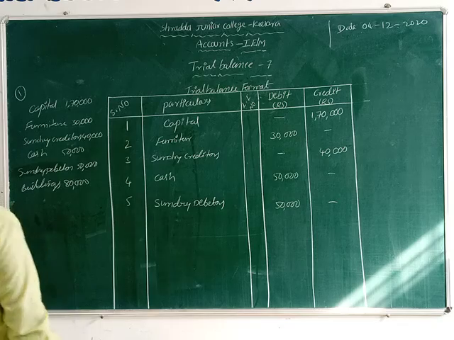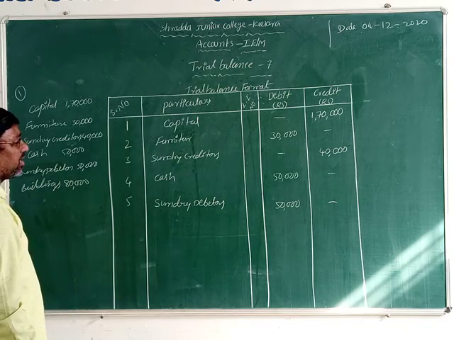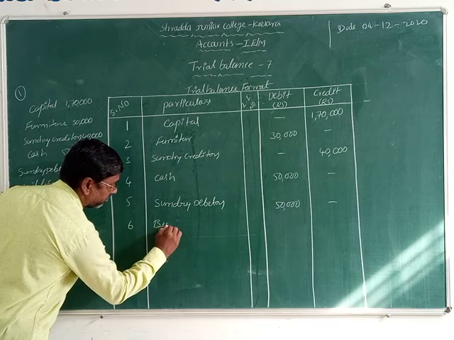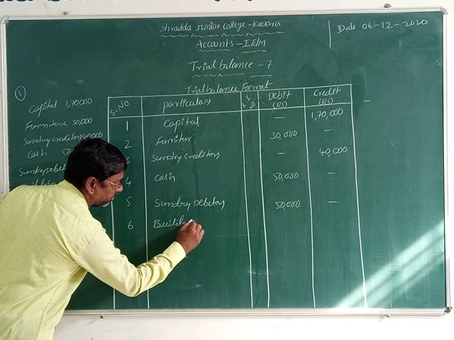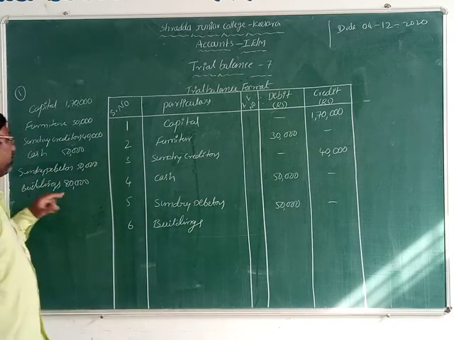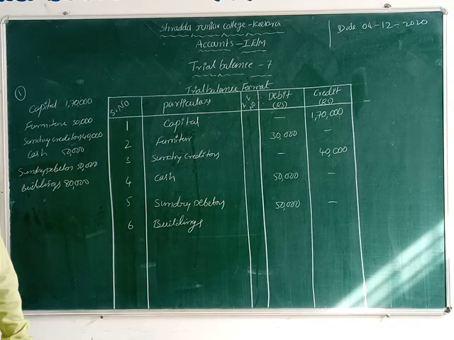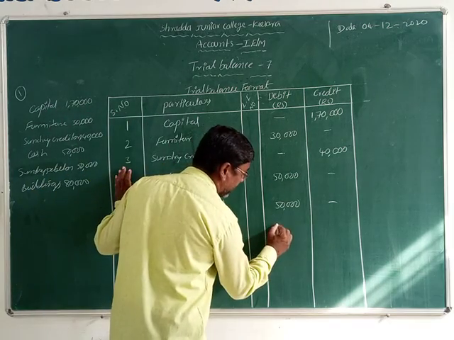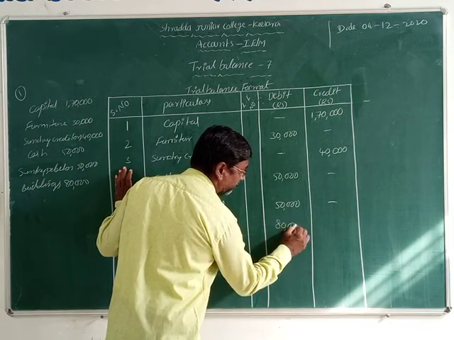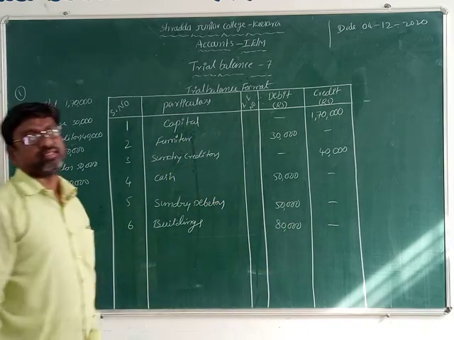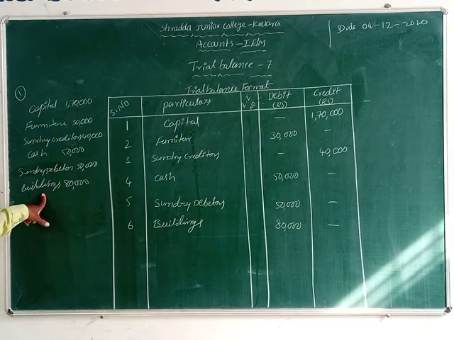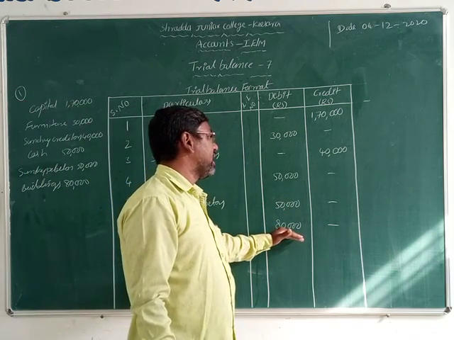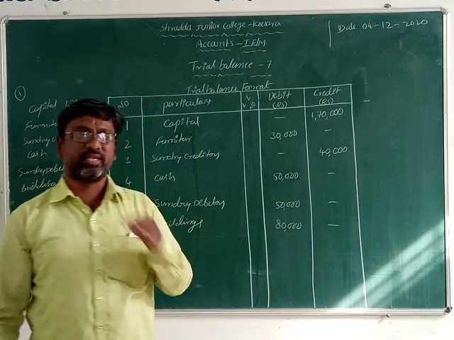Now next one given is buildings. Buildings is an asset. Then we write here the sixth one, buildings. The value given is how much? 80,000 rupees. We record it on which side? The debit side. Why? Because buildings is an asset. So when all transactions are completed, some transactions we record on the debit side and some on the credit side.